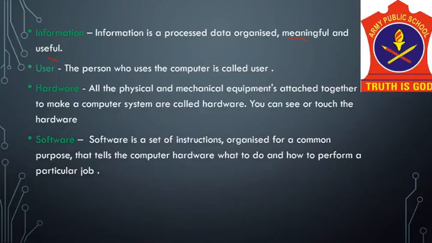Next is your software. What is software? It is a set of instructions organized for a common purpose that tells the computer hardware what to do and how to perform a particular job. The software is the bridge between the user and the hardware.